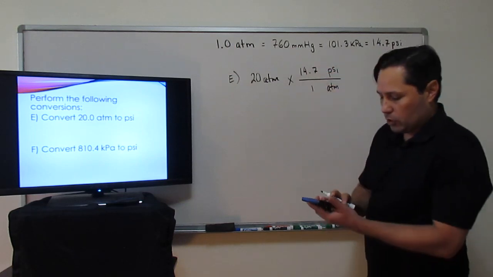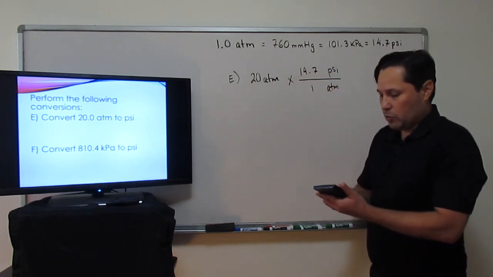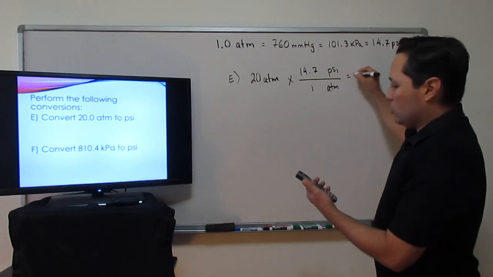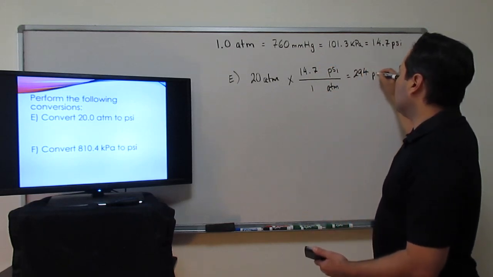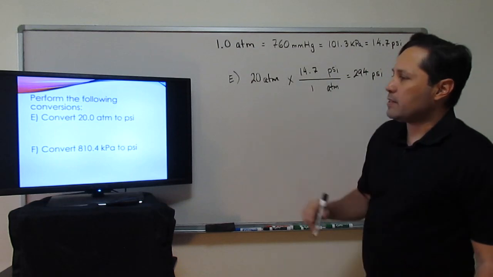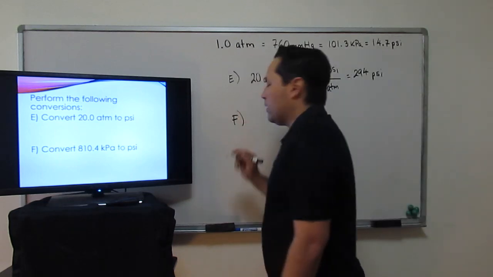So there we have it. It's going to be 14.7 times 20 divided by 1. That gives me 294 PSI.